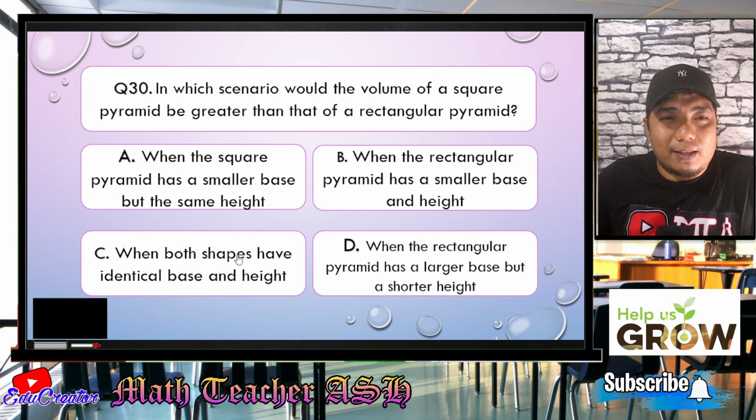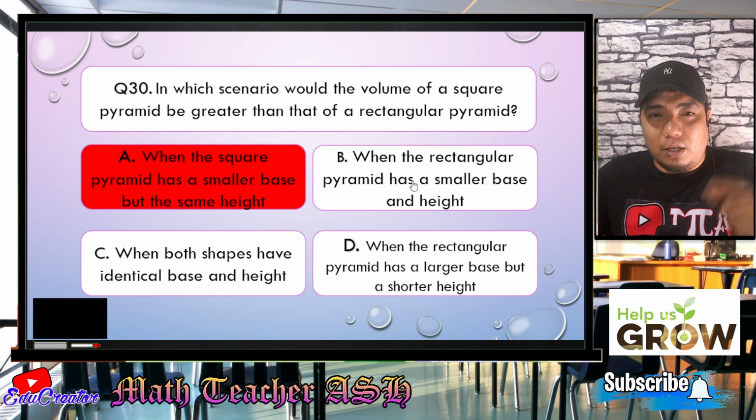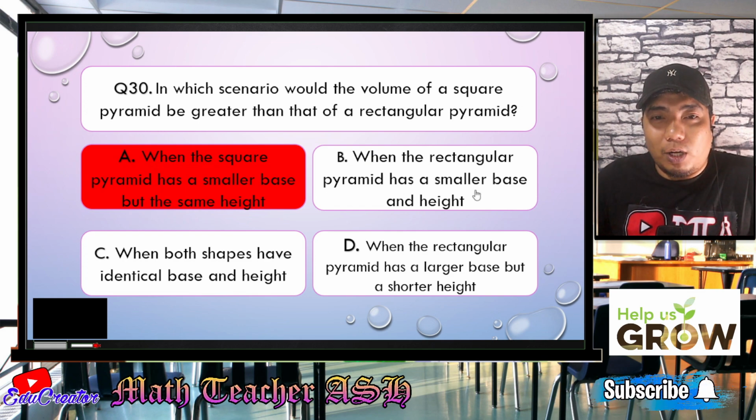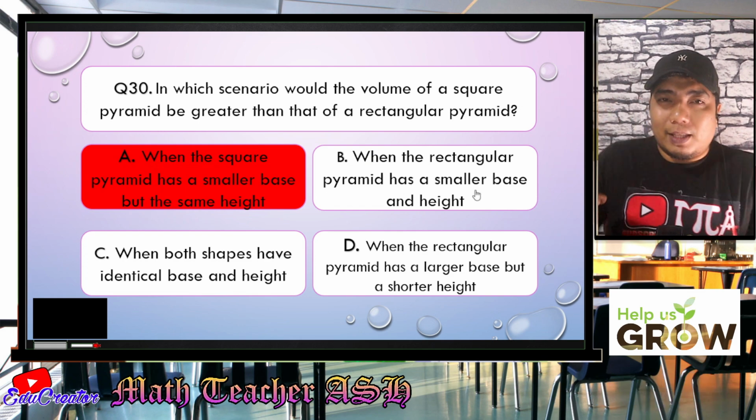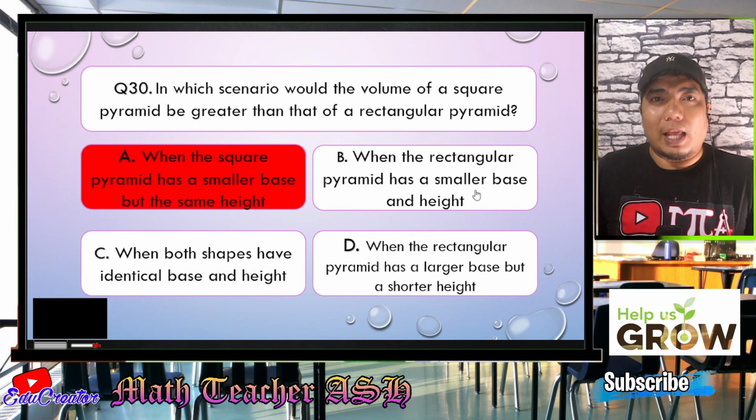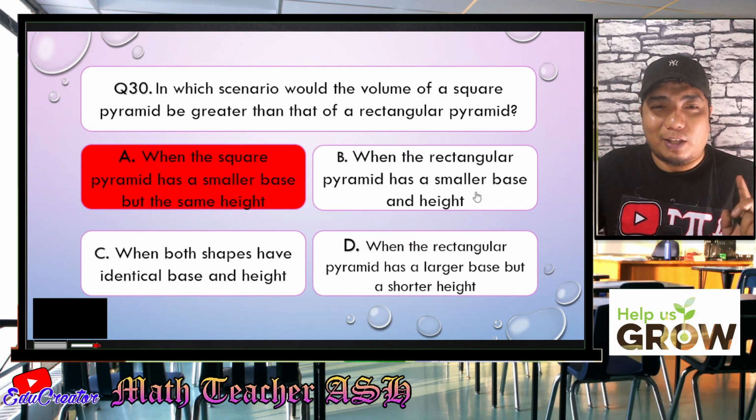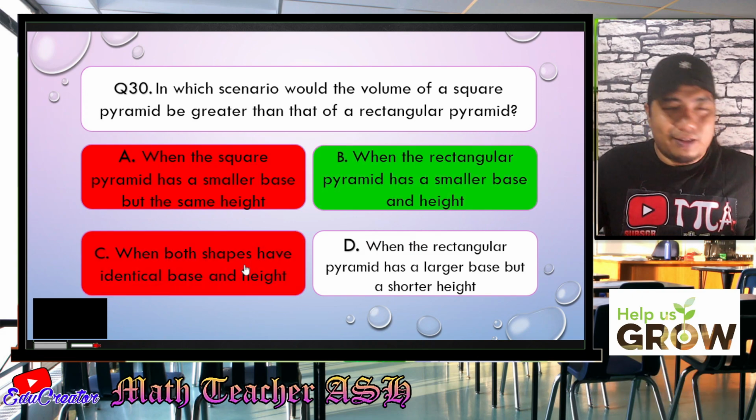So where is that here? So when the square pyramid is smaller, that is wrong. We need it to be bigger. When the rectangular pyramid has a smaller base and height, all right, so either way, you make the square bigger or you make the rectangular smaller. So letter B is the correct answer here. Very good, my dear math learners. Easy, right?